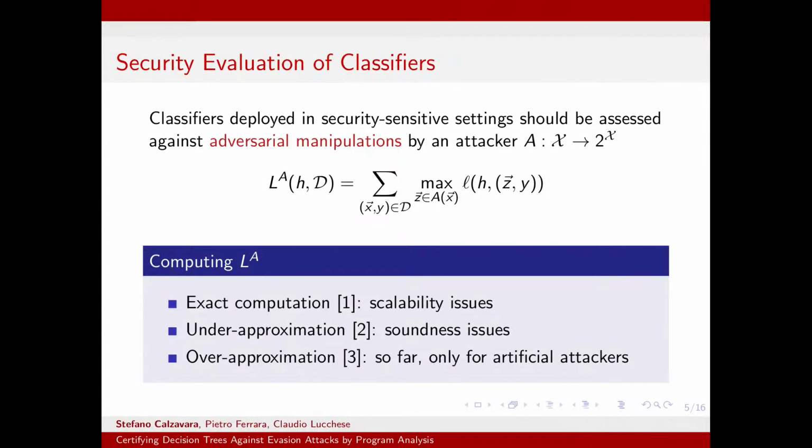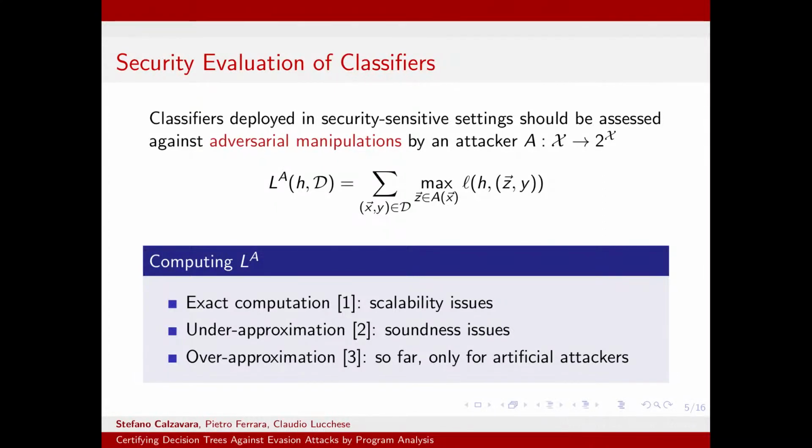So, we might resort to approximations of the loss under attack. We might, for instance, use some under-approximated analysis, so we try to craft an attack which will evade the classifier with high probability. But since we are not enumerating all the possible attacks, this technique is under-approximated, which means that it might suffer from soundness issues.